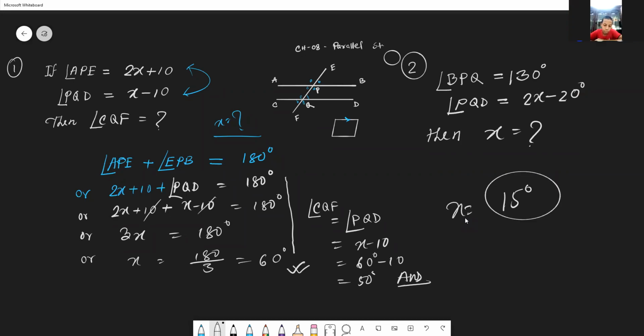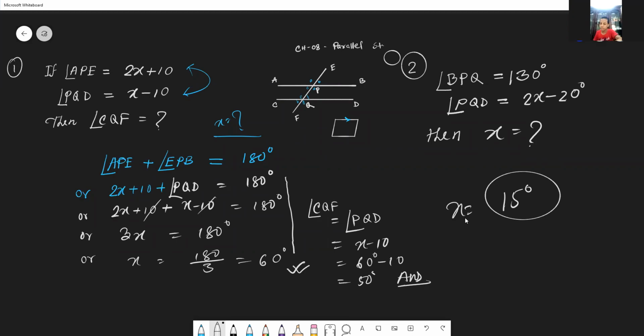In the question it is written that angle BPQ is equal to 130 degrees. So the alternate angle of angle BPQ is equal to angle PQD. So according to the question, 130 degrees plus 2x minus 20 is equal to 180 degrees. Together they make 180 degrees. Now doing the calculation successively, you got the answer 15 degrees.